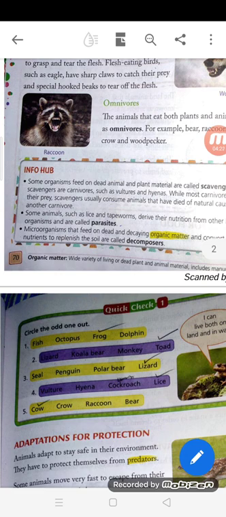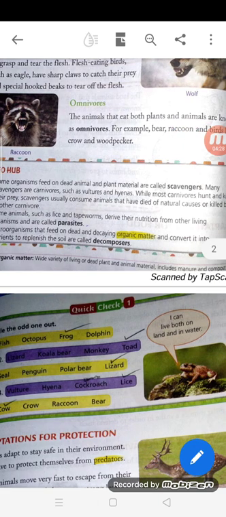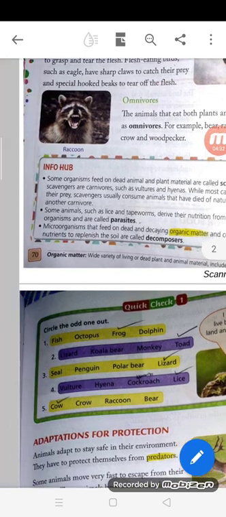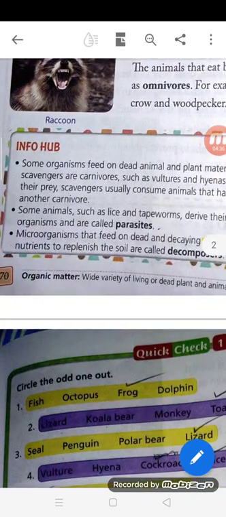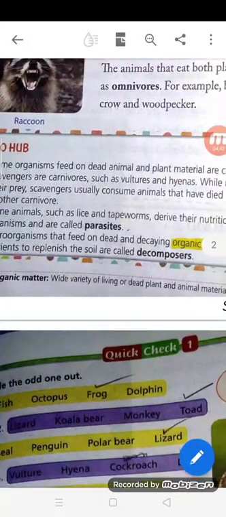Okay. Now see, some animals such as lice and tapeworms derive their nutrition from other living organisms, and such animals are known as parasites. Examples: lice, tapeworms.